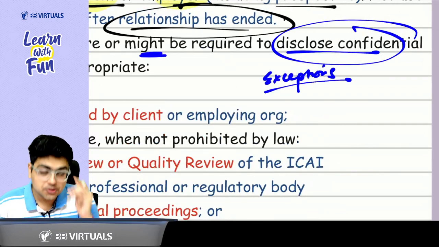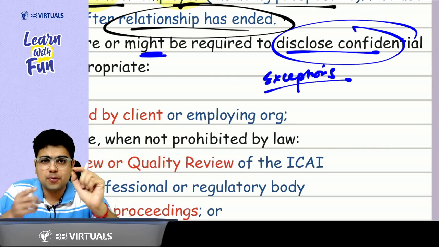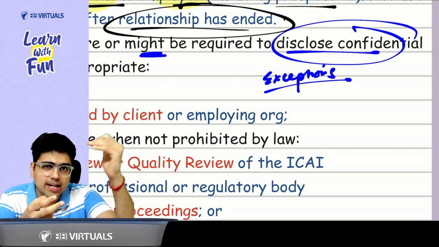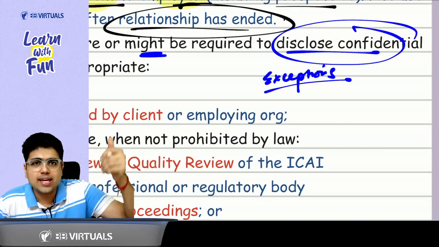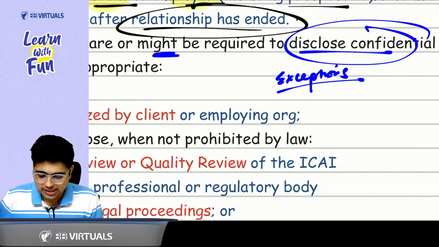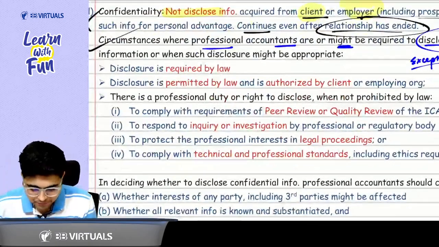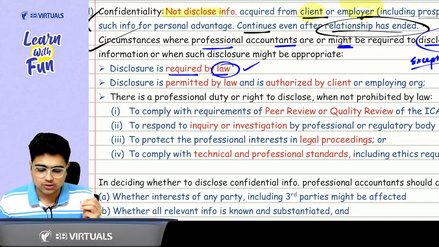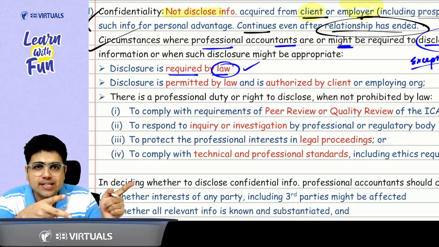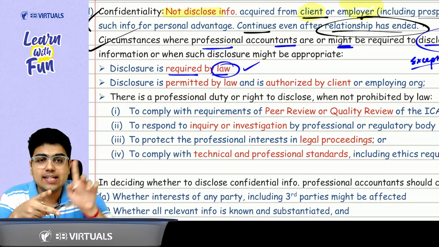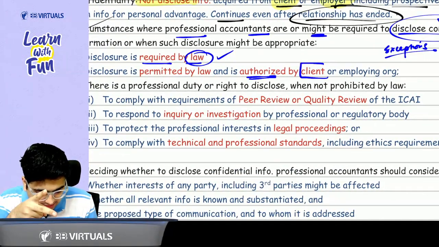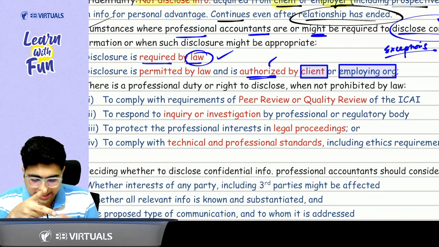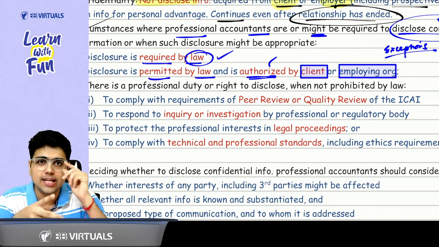What do you mean by exceptions? In these cases, you can disclose the information about your client or your employer. Sir, what were these cases? We used to consider that above everything, there will be law. Above law, there is nothing. So if law is requiring you to disclose the information, you have to disclose it. Second thing, whose information is it? Sir, it is the client's information, it is the employer's information. So if they are authorizing you, that is the client or the employing organization, and it is permitted by law, then also you can disclose.